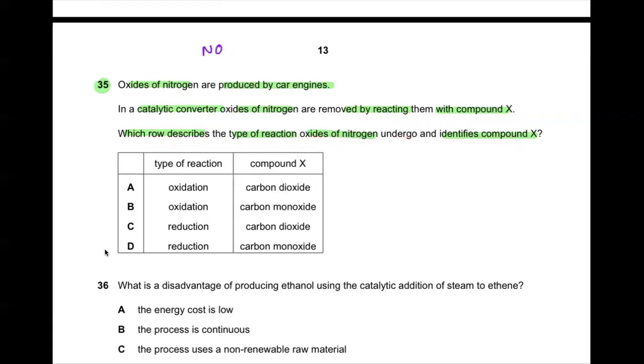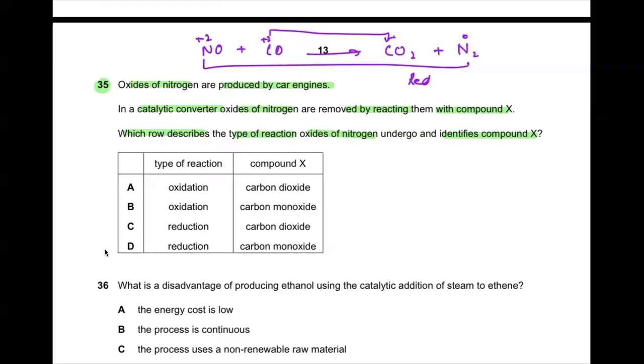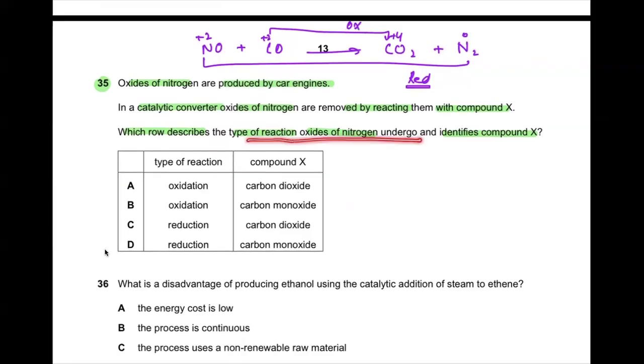If you recall, the equation is like this: NO reacting with CO, turning into CO2 and N2. So see, nitrogen goes from +2 to 0, which means it is reduced, because of loss of oxygen. Carbon is +2 because it's bonded to one oxygen, turning into carbon with +4 because it has two oxygens, so it's an oxidation. So the nitrogen oxides undergo reduction, right? And that's what they have asked you: the type of reaction oxides of nitrogen undergo. So the oxides of nitrogen undergo reduction.